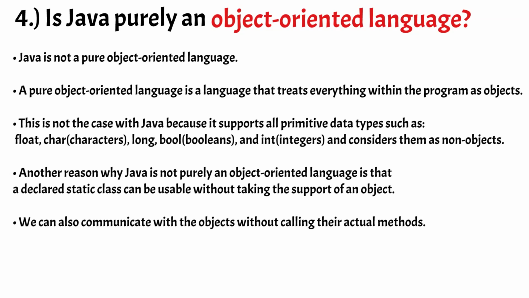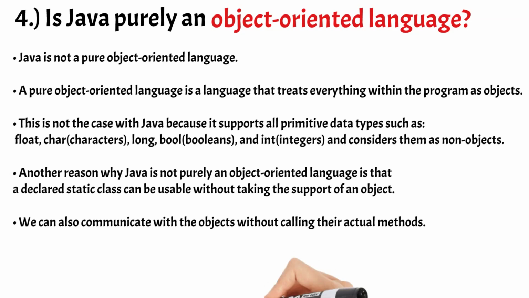Another reason why Java is not purely an object-oriented language is that a declared static class can be usable without taking the support of an object. We can also communicate with the objects without calling their actual methods.